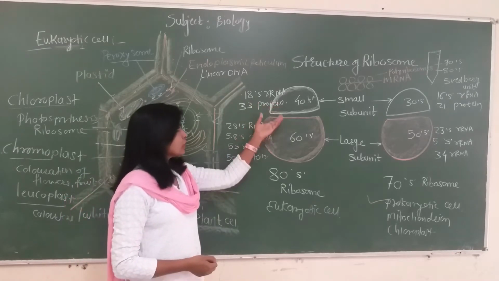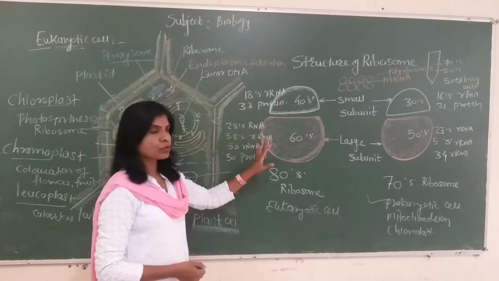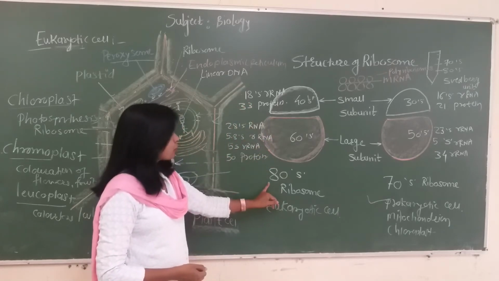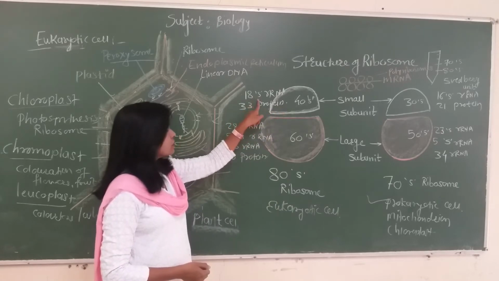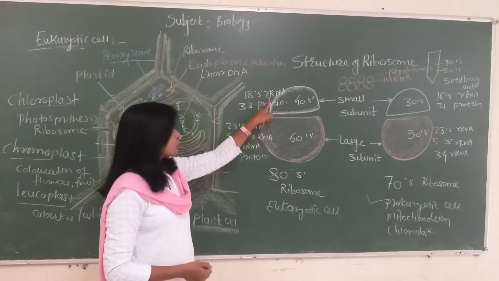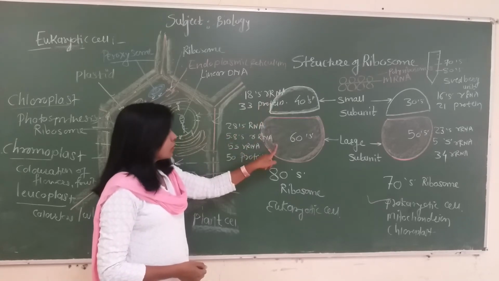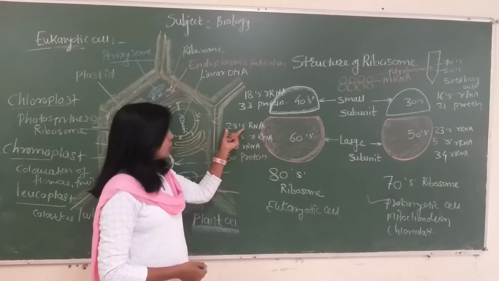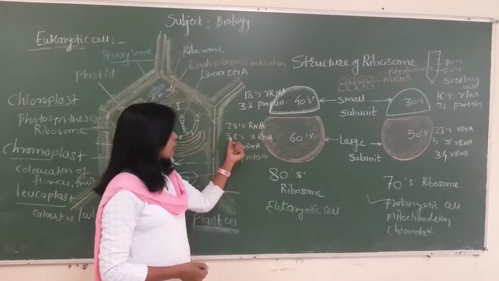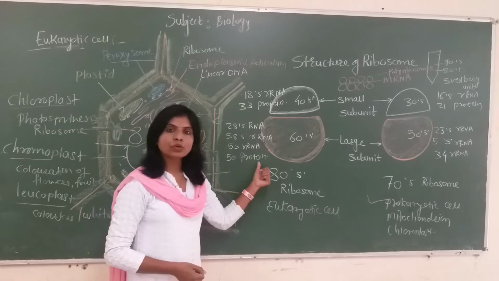Chemically, the large subunit and small subunit are made up of rRNAs and proteins. In the 80S type of ribosome, the small subunit has chemical composition of 18S ribosomal RNA and 33 proteins. The large subunit 60S has chemical composition of 28S RNA, 5.8S RNA, 5S RNA as well as 50 proteins.